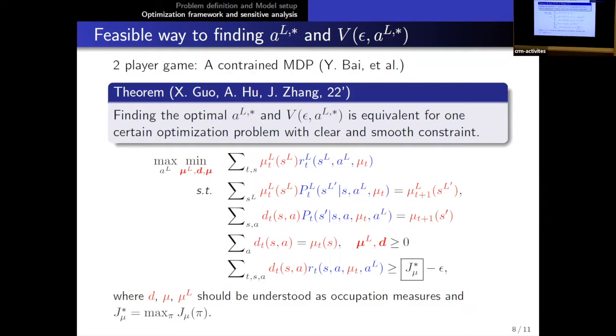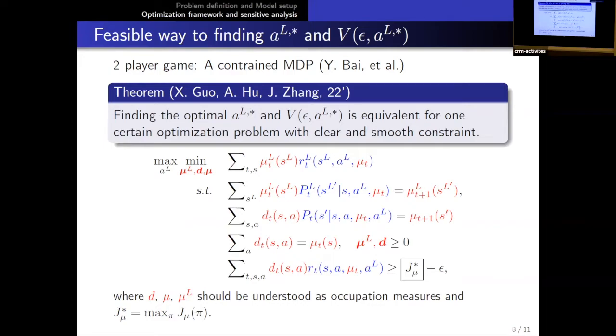For the followers, they must satisfy that the measure they are choosing is an epsilon Nash equilibrium, in the sense that their expected reward will be larger than the best reward minus an epsilon, and the best reward is under the constraints of this mu.